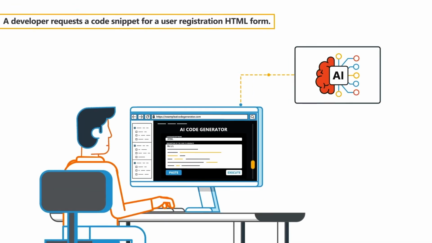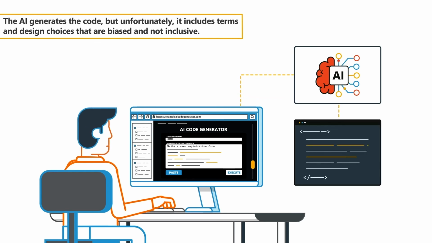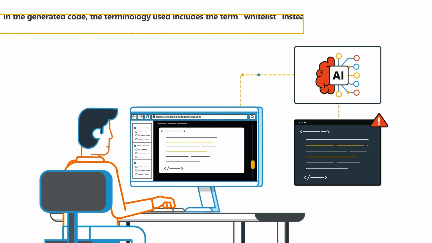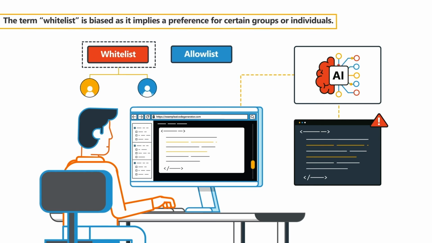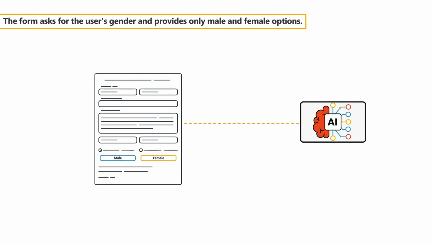A developer requests a code snippet for a user registration HTML form. The AI generates the code, but unfortunately, it includes terms and design choices that are biased and not inclusive. In the generated code, the terminology used includes the term whitelist instead of allow list. The term whitelist is biased as it implies a preference for certain groups or individuals. In modern times, inclusivity should be considered when developing code. The form asks for the user's gender and provides only male and female options.